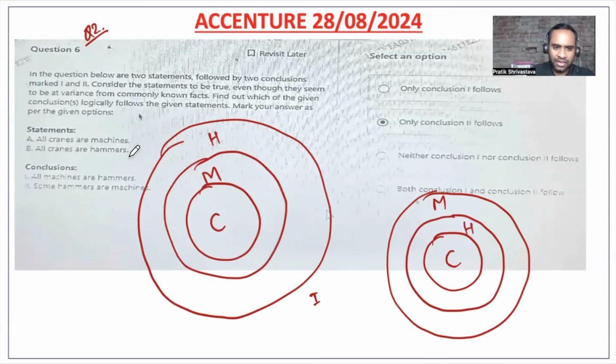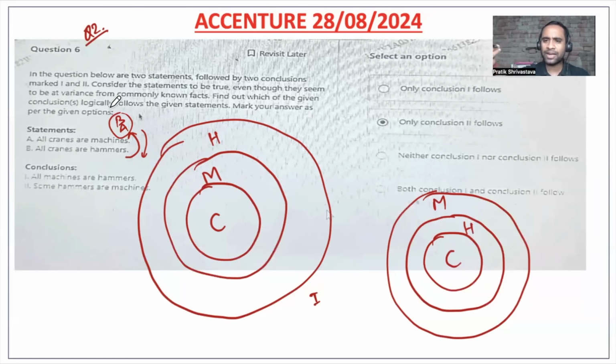Because these two statements, you can change the order of the statements, there is no problem. First you can draw B, then you can draw A, there is no problem at all. The order of the statements can change. See, if I say C is beautiful, and I say he is handsome, and then again I say he is handsome and C is beautiful, both statements are the same.